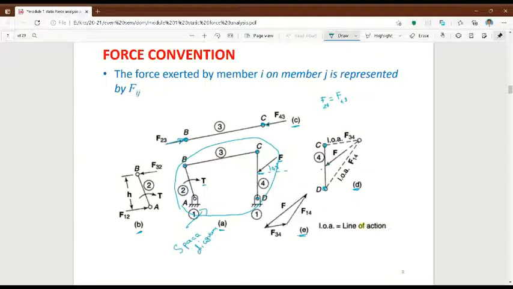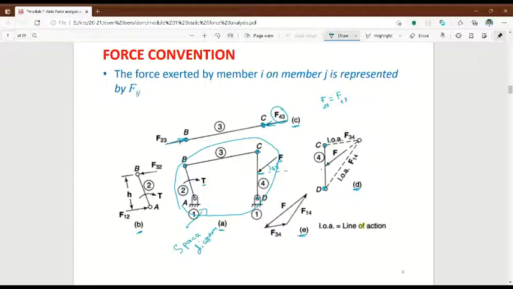Now, I know force F43, which is acting on C. On C, one force is acting and it is acting in this direction.